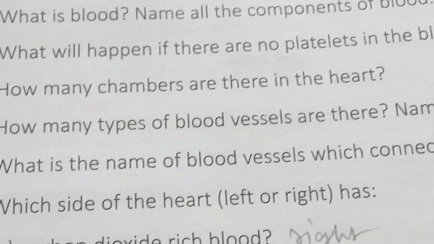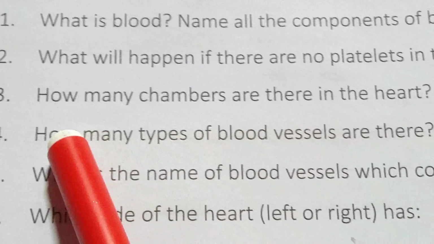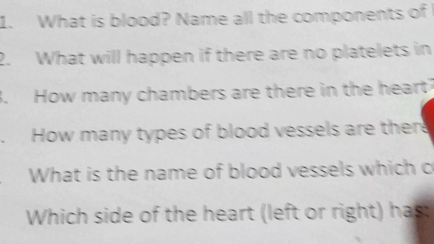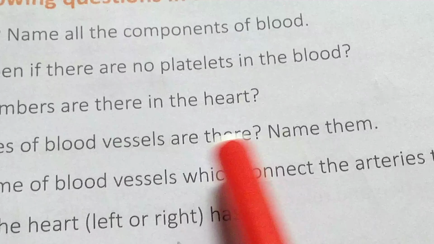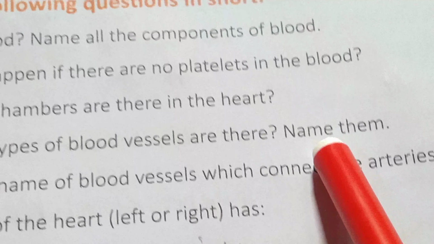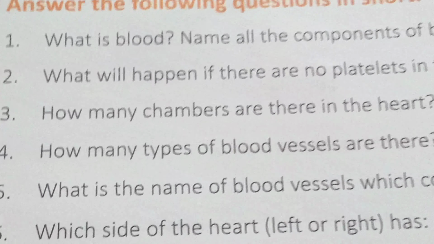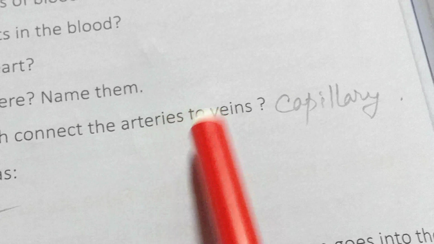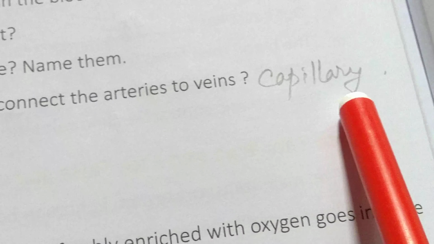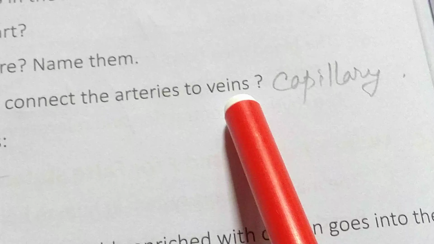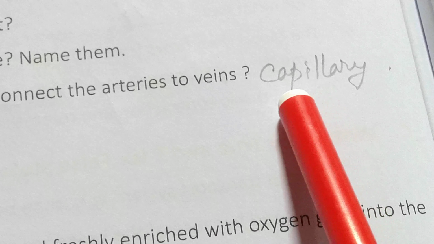How many chambers are there in the heart? There are 4 chambers: 2 auricles, 2 ventricles. How many types of blood vessels are there? Normally 3 types of blood vessels are present inside our body. Name them: arteries, veins and capillaries. What is the name of the blood vessels which connect the arteries to the veins? That is capillary, because it acts as a joining point between arteries and veins, and each cell of our body is close to a capillary.